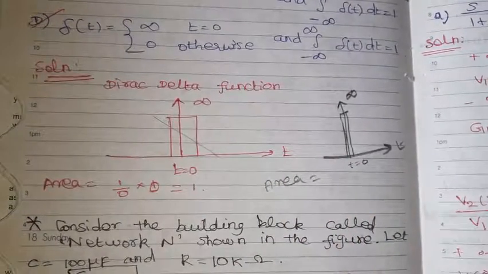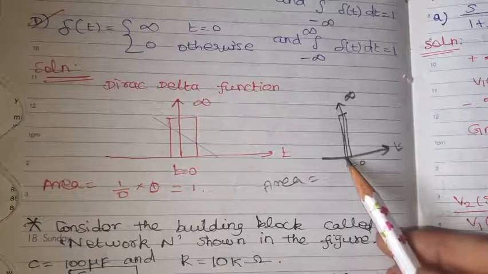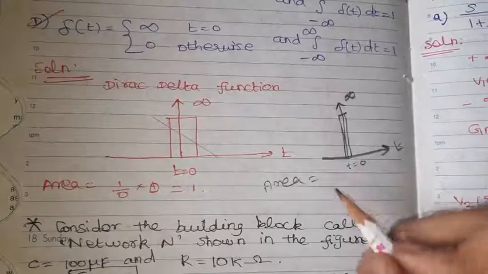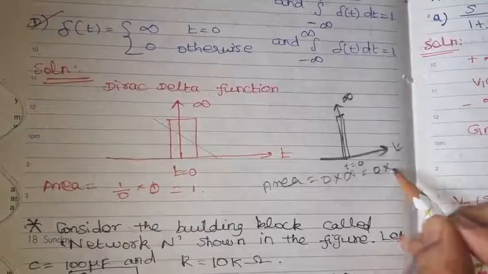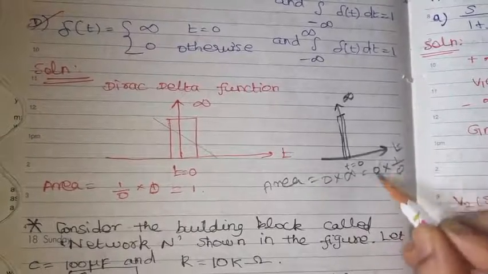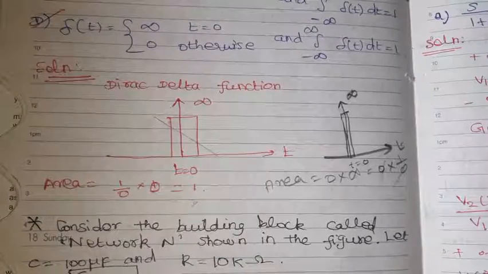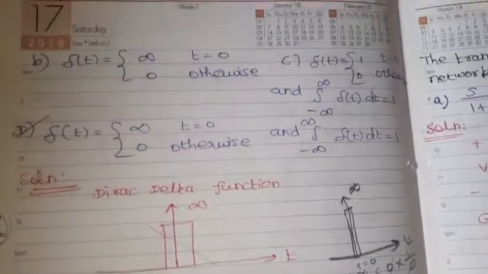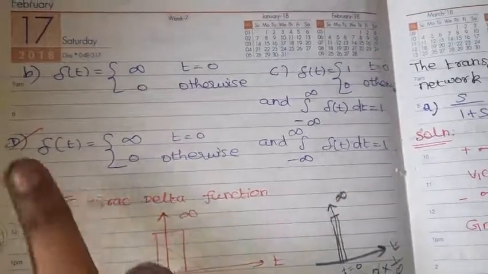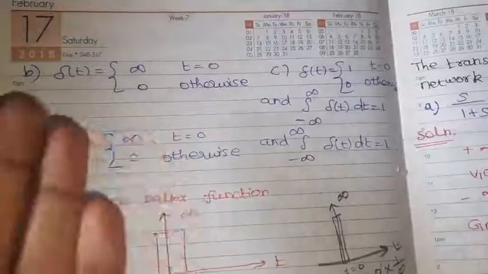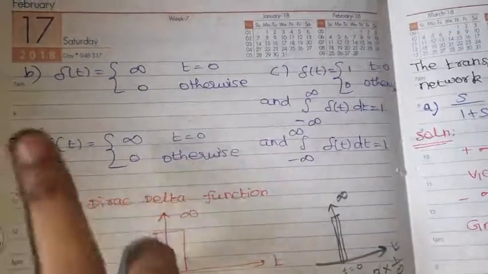For a rectangular function, what is the area? B into H. B, I said earlier, is 0. Height is infinity. Infinity can be written as 1 by 0, so 0 into 1 by 0, and the area will be 1. So this function denotes the Dirac delta function. See, option D is the correct option. So option D is the correct one.